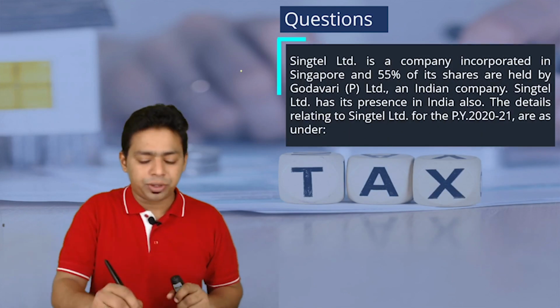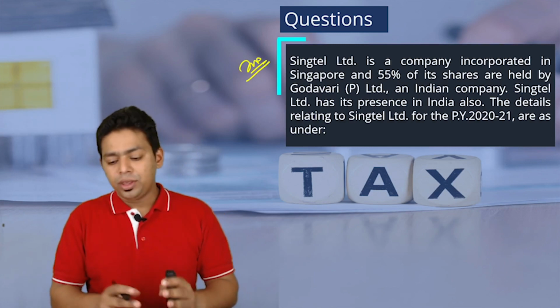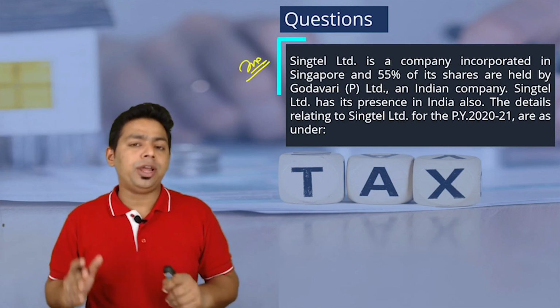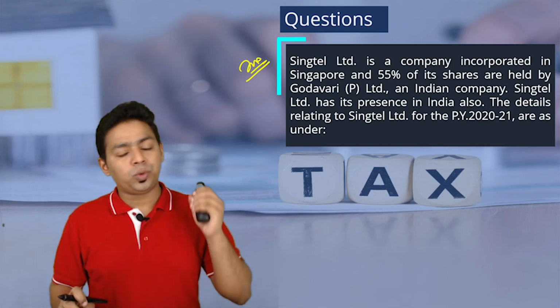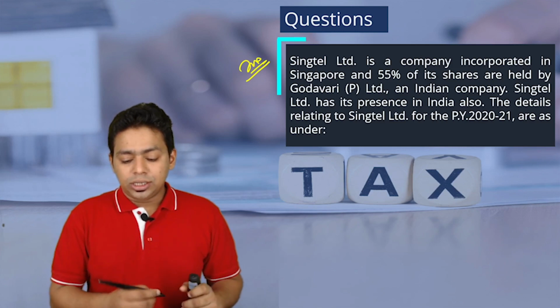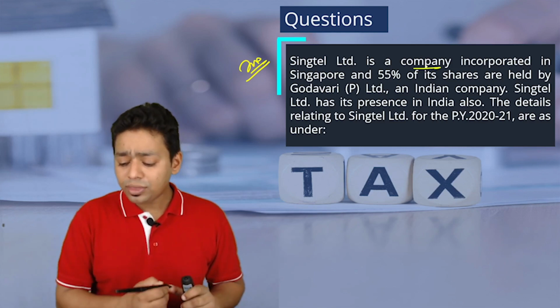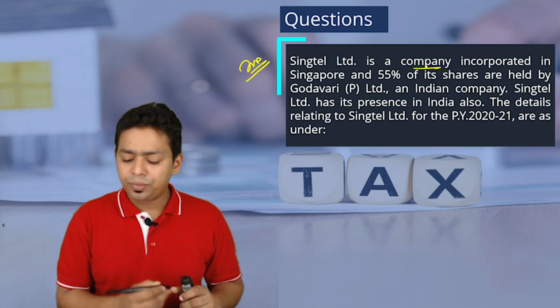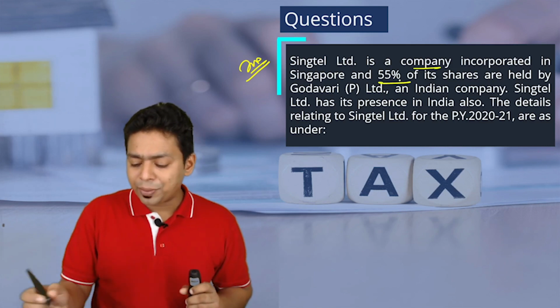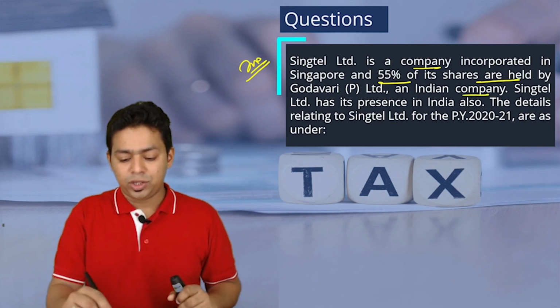The main question is this one, the theory that we are learning here, the POEM effect. The POEM effect is beautifully captured in this practical question. You have to learn the POEM effect and understand it through this question. Singtel Limited is a company incorporated in Singapore. Okay, 55% of its shares are held by Godavari Private Limited, an Indian company.